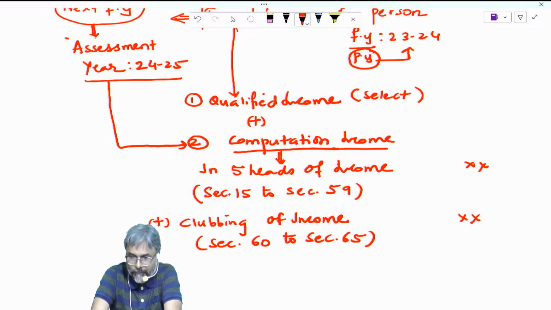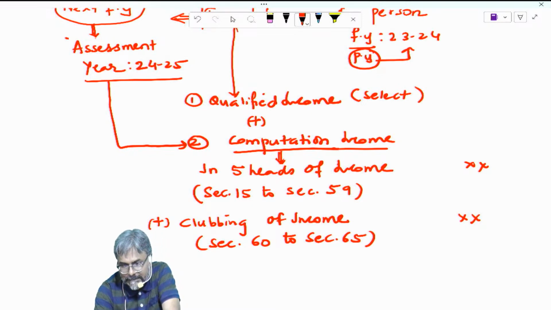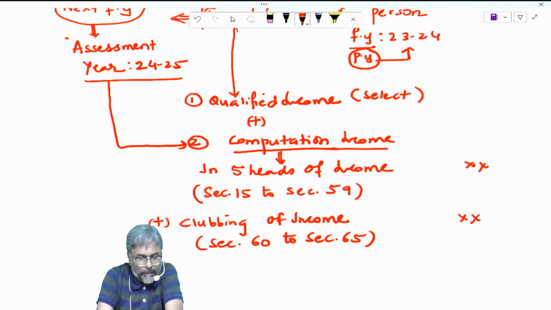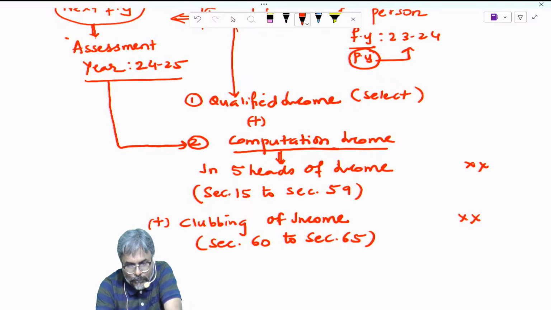Students, all of you have copied this? Okay. Now students, rate of tax. There are two rates of tax in this case.